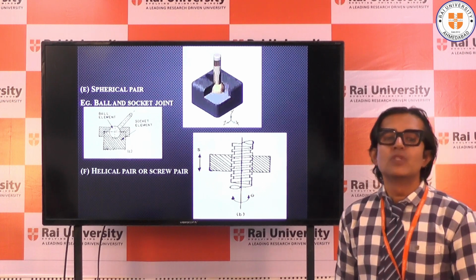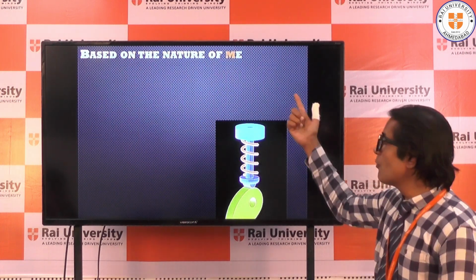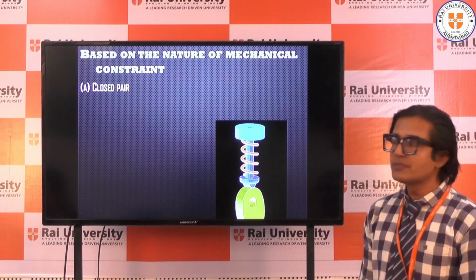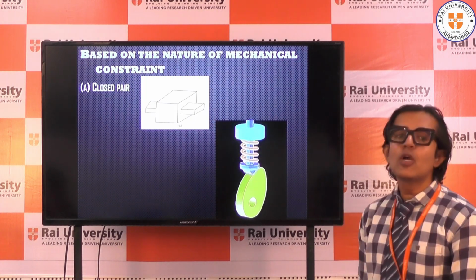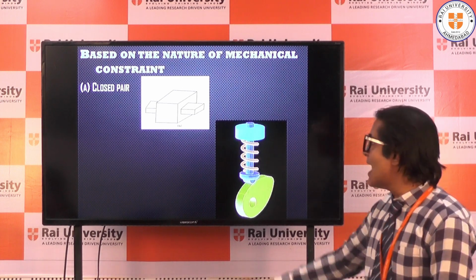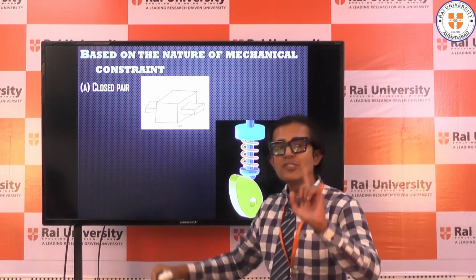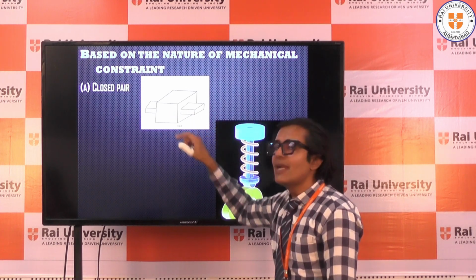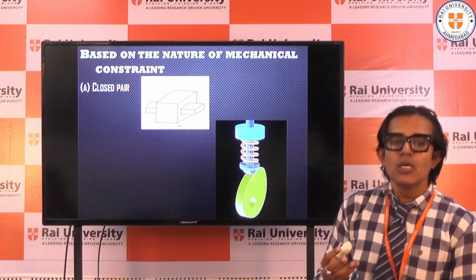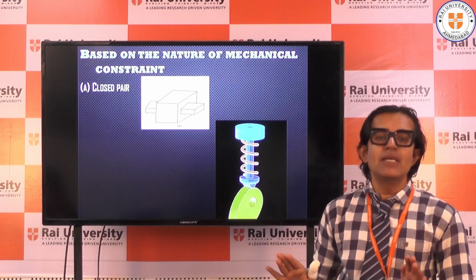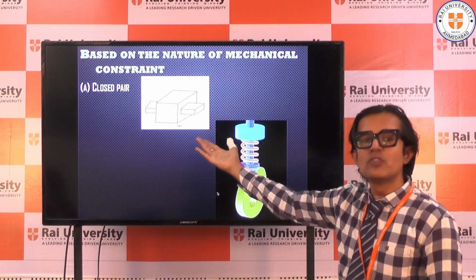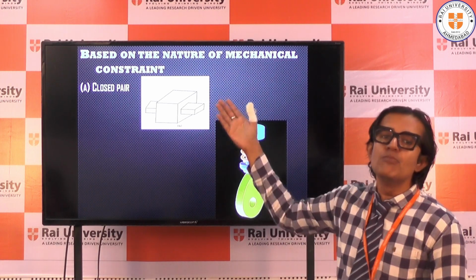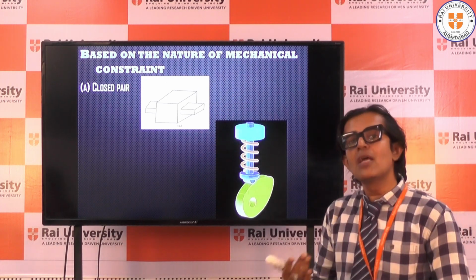Let us move to the third type, the C type of classification based on the nature of the mechanical constraint. In the first one, there is a closed pair. I can also call it a self-closed pair. Now see here, the rectangular bar moving inside the rectangular slot, there is no extra element that I require. They are self-closed. They are closed by themselves. I don't need to do any extra arrangement for their motion. They will move on their own.